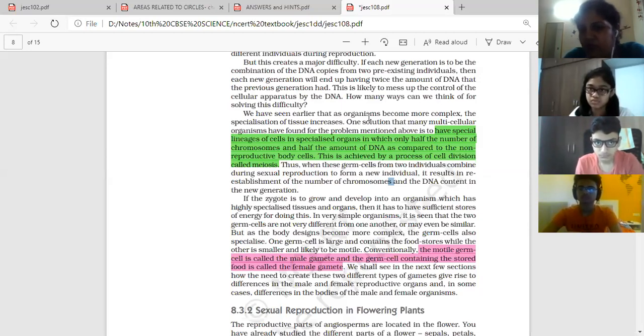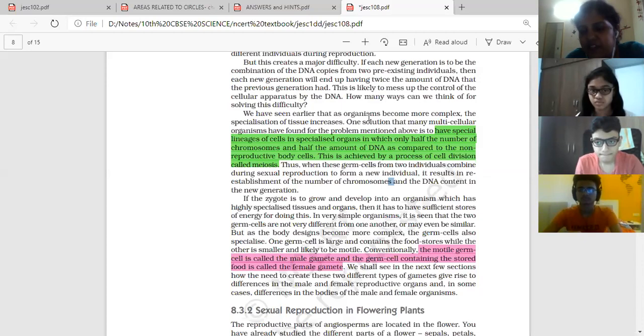So at the time of fertilization, when the male gamete and female gamete fuse together forming one cell, the zygote, it will have n plus n, 2n chromosomes. This way, the parent cell has 2n chromosomes and the zygote has 2n chromosomes. So the number of chromosomes is maintained constant. Is that clear?